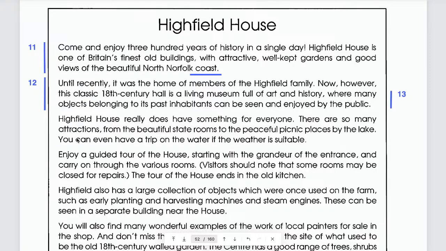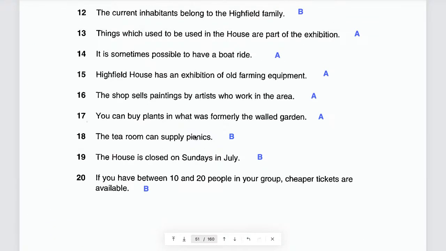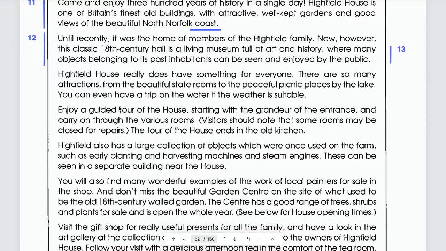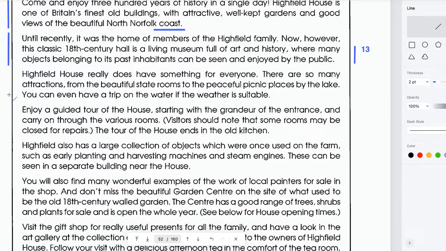There are so many attractions, from the beautiful staterooms to the peaceful picnic places by the lake. You can even have a trip on the water if the weather is suitable. Yes, you can mark that one and then you write 14. Okay?